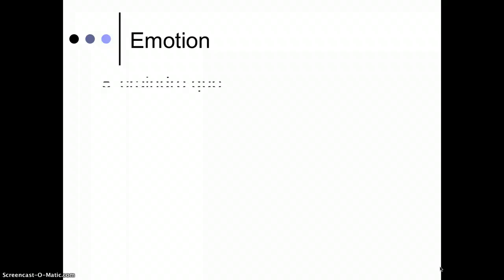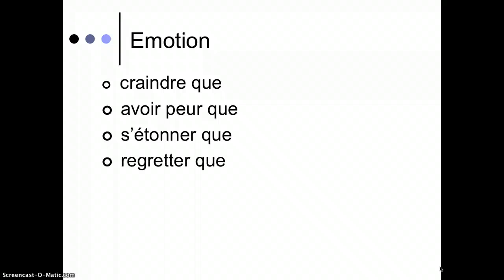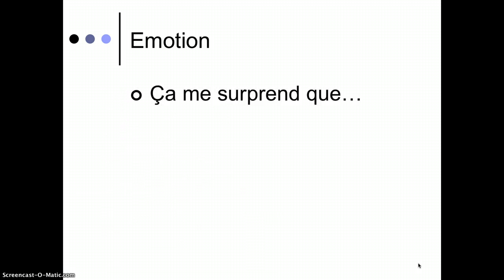All right, here are my emotion words. Craindre que, this is to fear. Avoir peur que is also to fear. S'étonner que, to be stunned or astonished. Regretter que, to regret. S'inquiéter que, to worry. And you can have être in combination with a whole bunch of different adjectives, like to be sad that, or happy that. Ravi is delighted, surprise, surprised, triste, and any other adjectives that describe emotion. So I am happy that you are here. We would need the subjunctive.